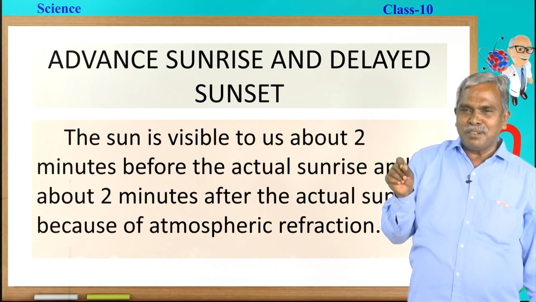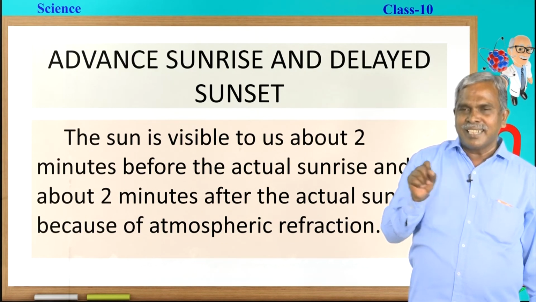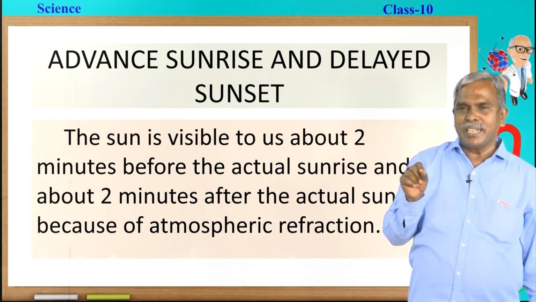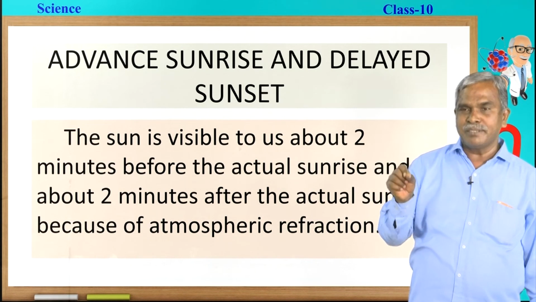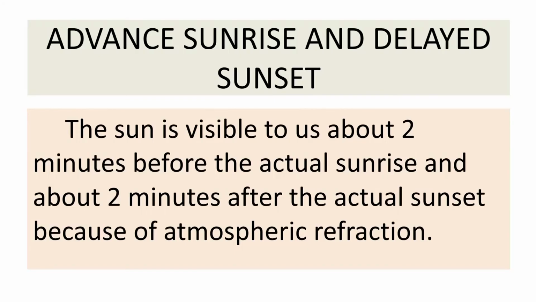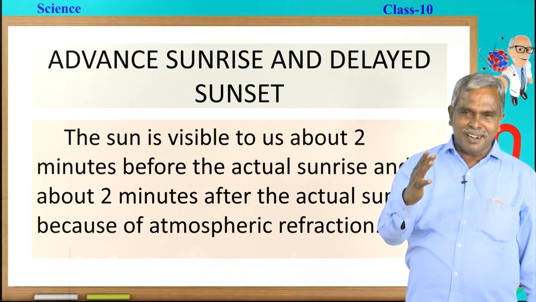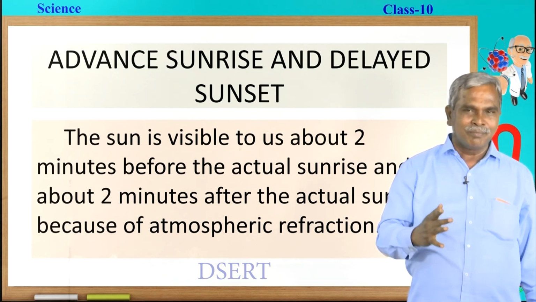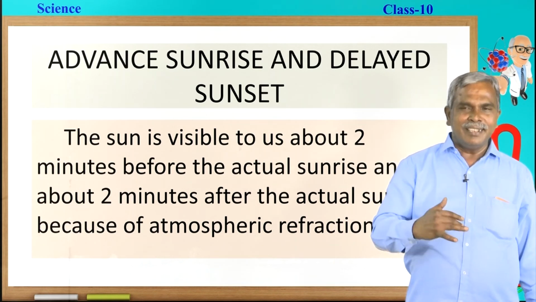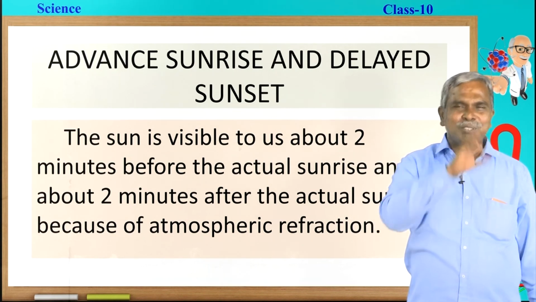Advanced sunrise, for example: in the calendar the time is 6:28 when the sun is going to rise, but at 6:26 the sun has already risen, 2 minutes before. In the calendar the sunset will be at 6:28, but it happens at 6:30. There is a 2 minute difference, and that is also mainly due to the atmospheric refraction of light. Due to the refraction of light, advanced sunrise and delayed sunset, the difference will be just 2 minutes.